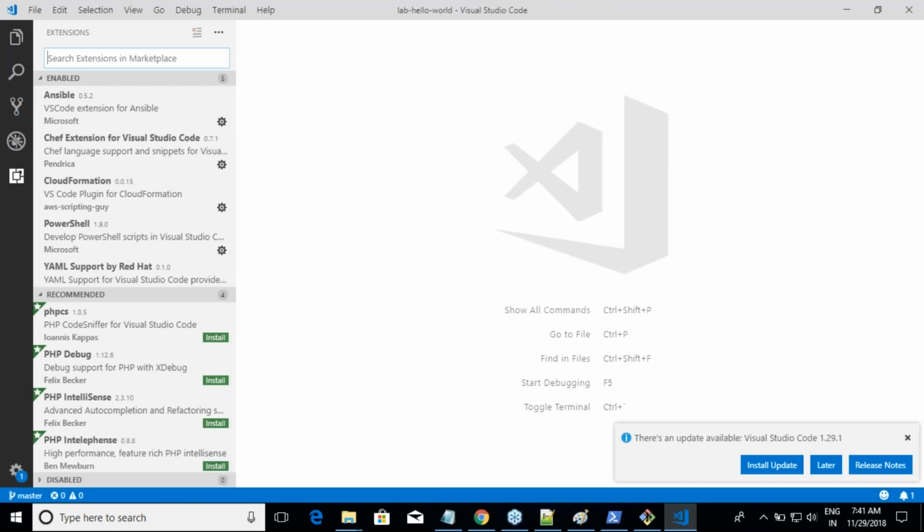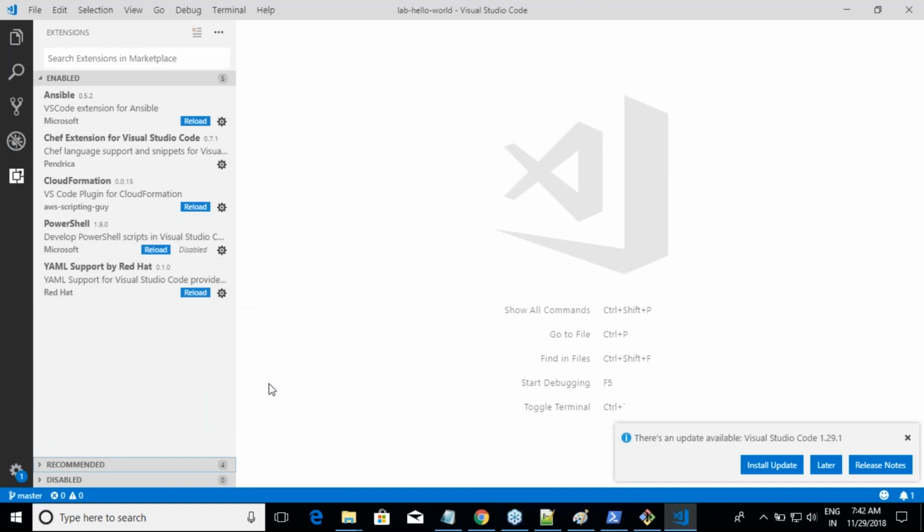Okay. And now if you have any other extensions like what I am having over here, either disable it or uninstall it. We don't need this at this moment. Fine. And I do reload.